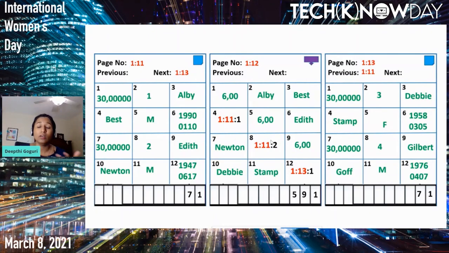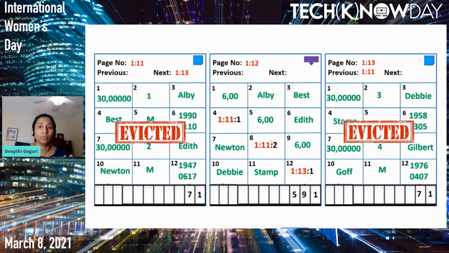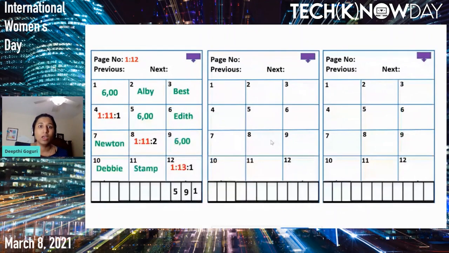In order for us to add a new page, the pages of the index will keep increasing, because if I add a new page, then we have to add another page to point to this page as well as the new page. We do not have much space inside memory, so we have to evict the least recently used pages, page number 11 as well as page number 13, because we are going to add 2 new pages. I will show you why. Page number 14 for the index and page number 15 for the index as well.